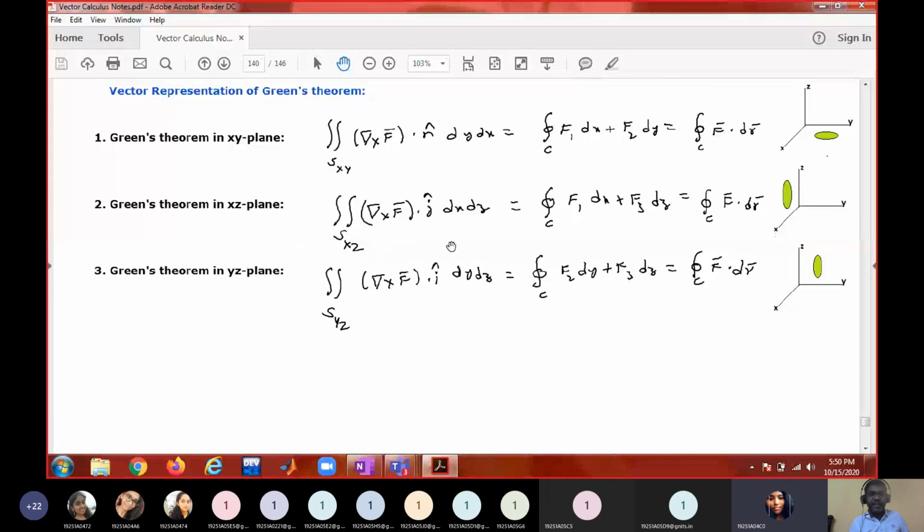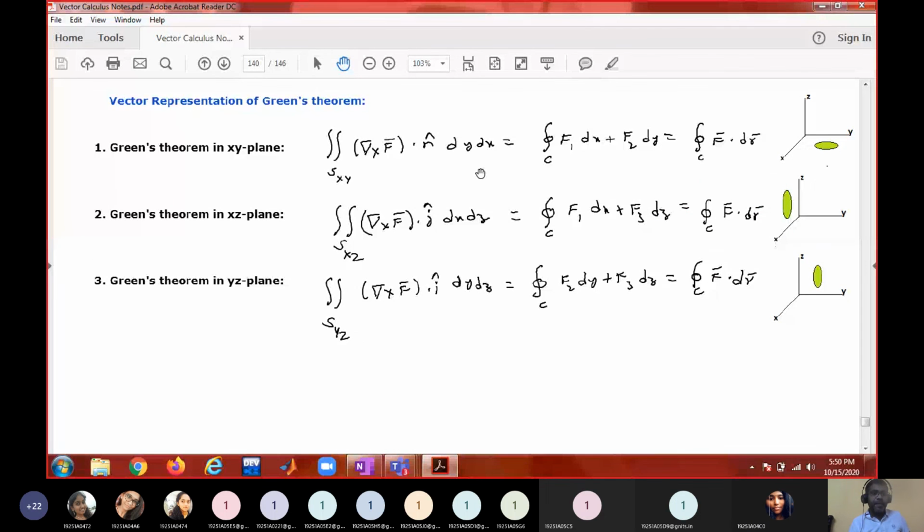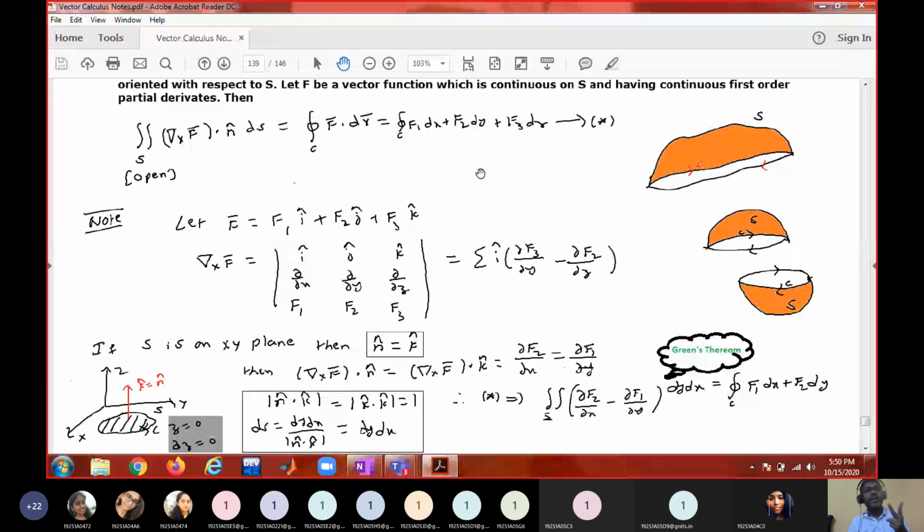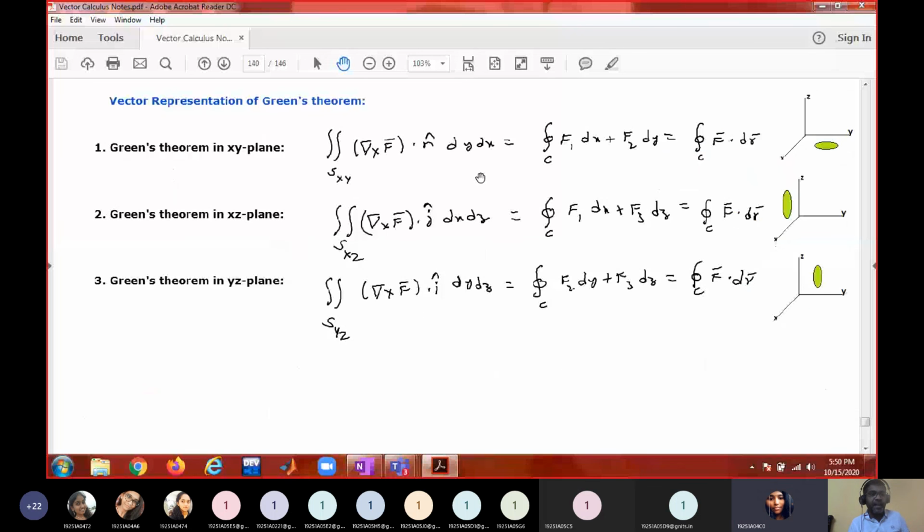We have typically three theorems: Stokes theorem, Gauss divergence theorem, and Green's theorem. But Stokes theorem is a generalization of Green's theorem. Why? Because when the surface is on the xy plane, Stokes theorem becomes Green's theorem in the xy plane. If the surface is on the xz plane, Stokes theorem becomes Green's theorem in the xz plane. If the surface is on the yz plane, that is Green's theorem in the yz plane.